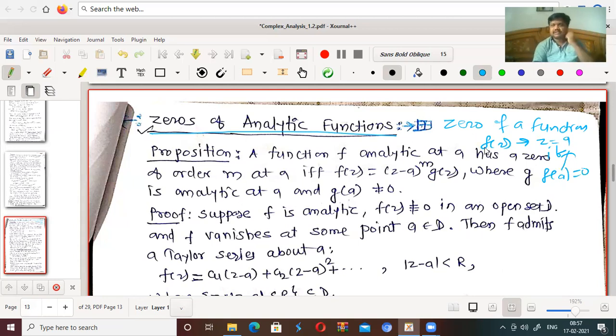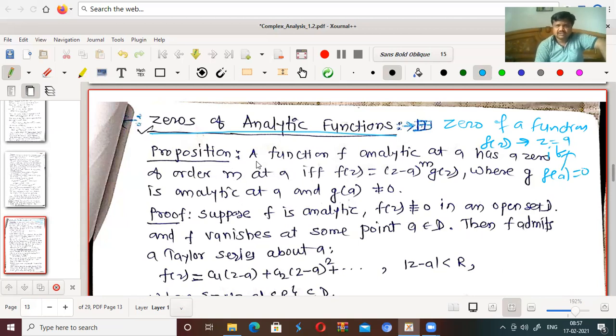So we want to obtain what is meant by zero of a function. Zero of a function means the point at which the value of f is 0. It is called zero of a function. So there are some results related with the zero of the function.